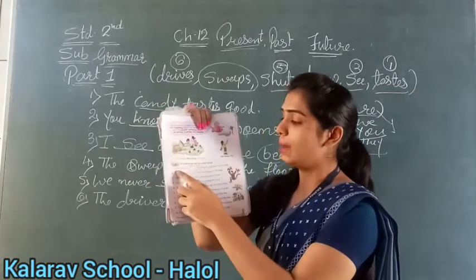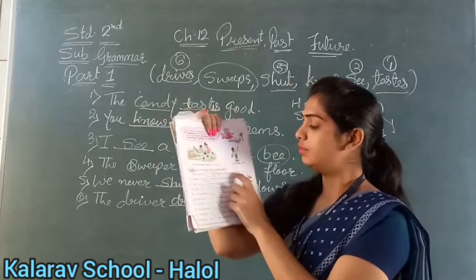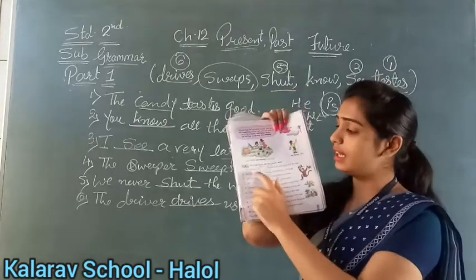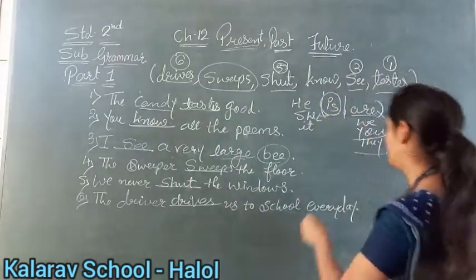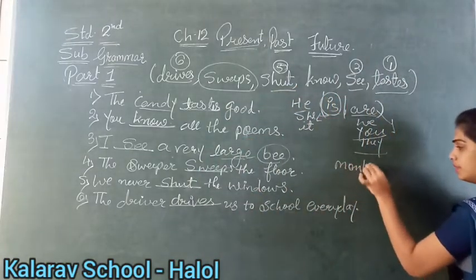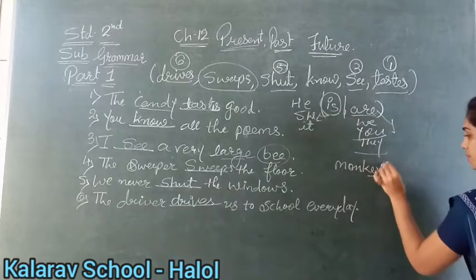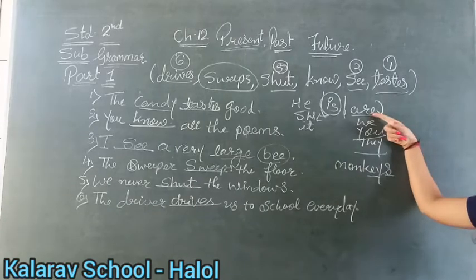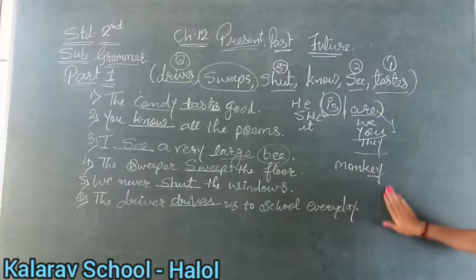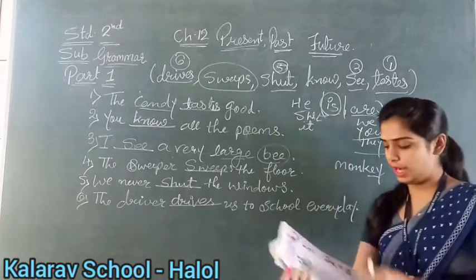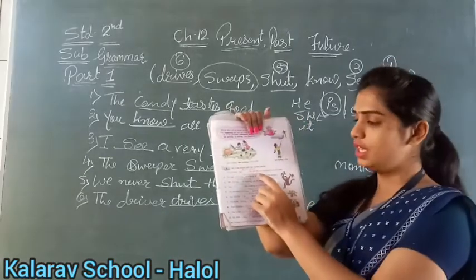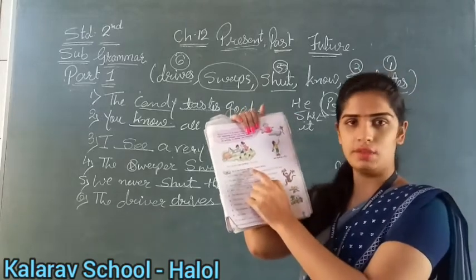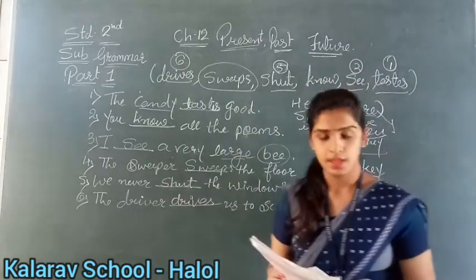Okay. Now see, what is the first number? The monkey blank from the tree. Okay, monkey. Here you can see only one monkey and here it is written monkey. It is not like this. अगर यहाँ पे monkey की जगह पे monkeys होता, if it were monkeys, then we would use are. But it is monkey. So the monkey is. See in your bracket. Monkey is swinging. Understood? So you will underline this and you will write here: the monkey is swinging.